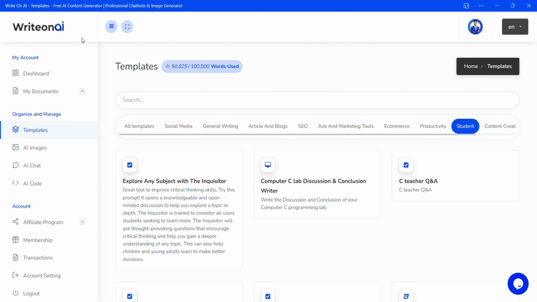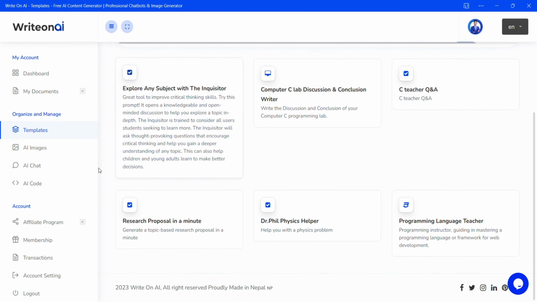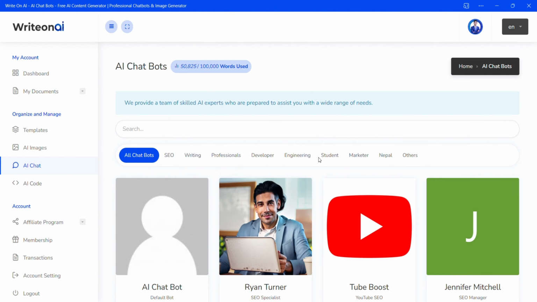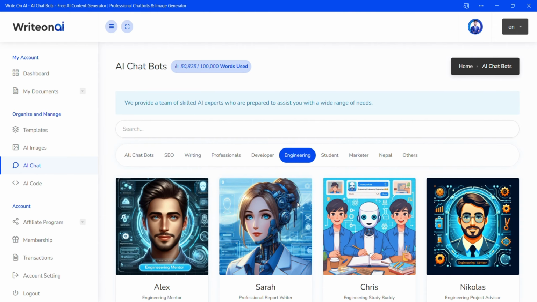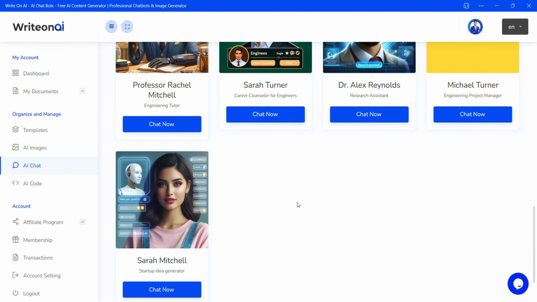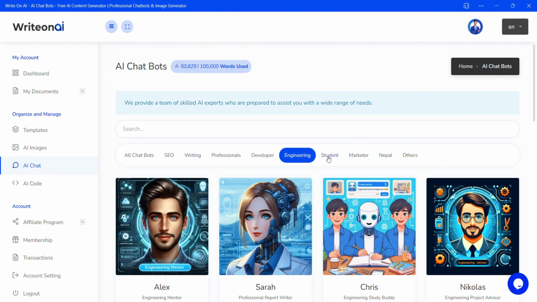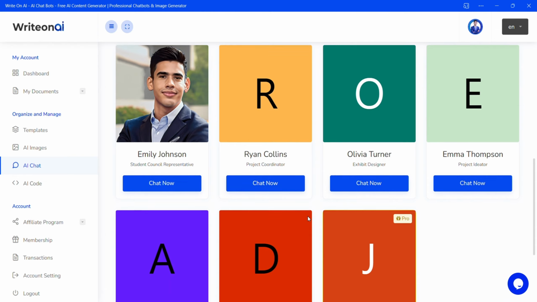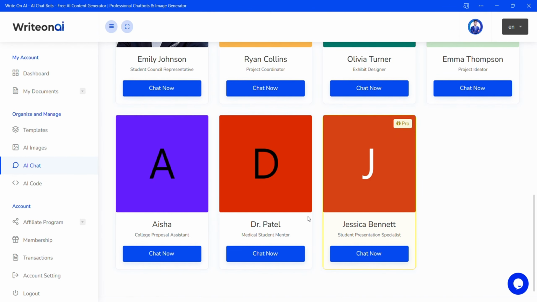Write on AI is not only useful for professionals, but also for students. It can help you with different academic purposes, such as writing essays, reports, summaries, presentations, and more. You can also use it to learn new skills, languages, and subjects with the help of the AI tutors and mentors. Write on AI can make your learning experience more fun, easy, and effective.